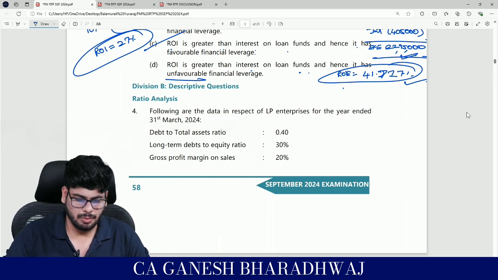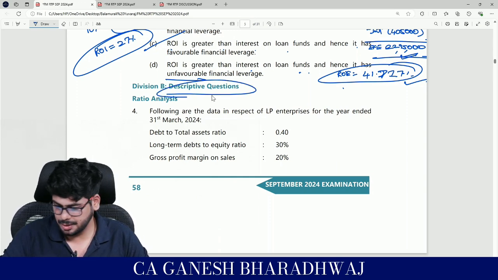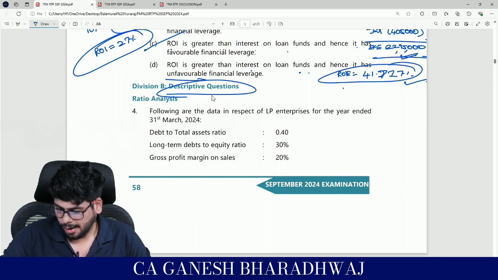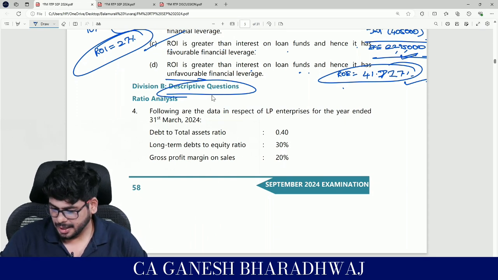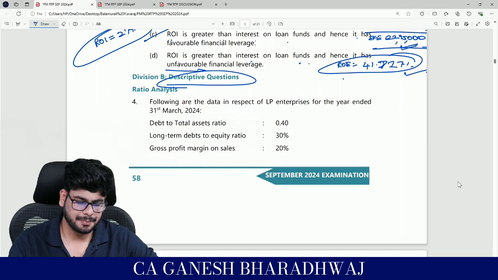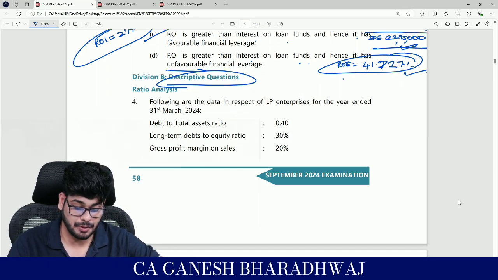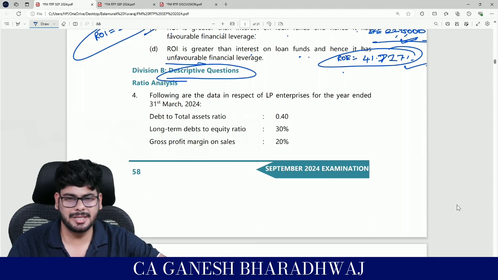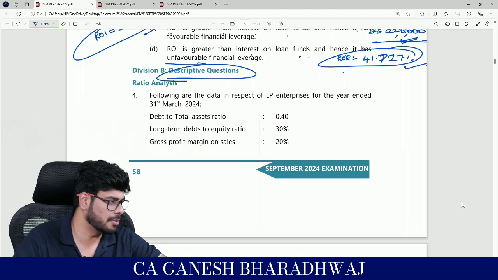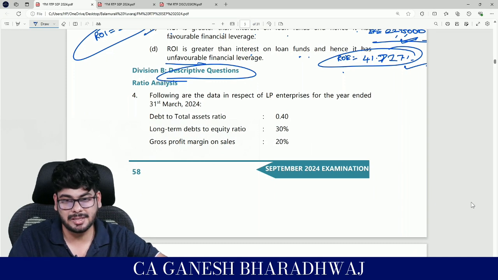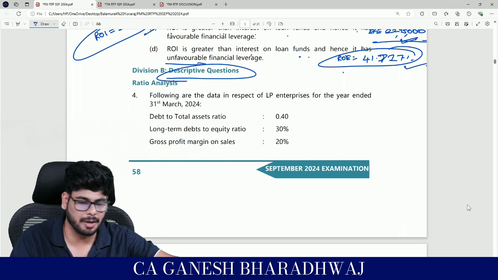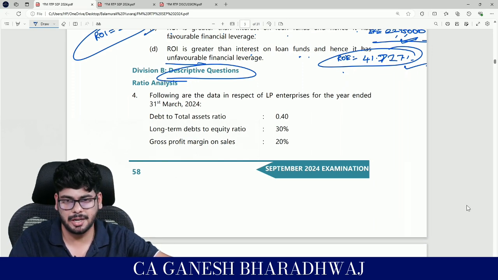So now we are going into descriptive sums, descriptive questions. Shall we get started, guys? Yes, fine. The following are the data in respect of LP enterprises for the year ended 31st of March 2024. So now basically, guys, in ratio analysis, you have a lot of formulas, right? Now every single one of those formulas are absolutely logical. You ideally need not mug it up. All the formulas are actually very, very logical.